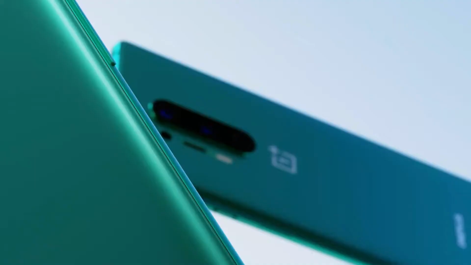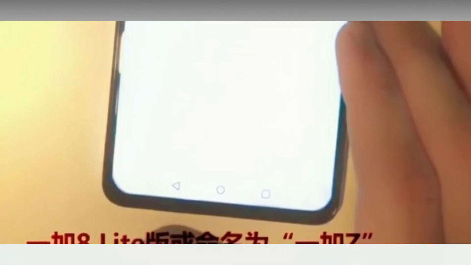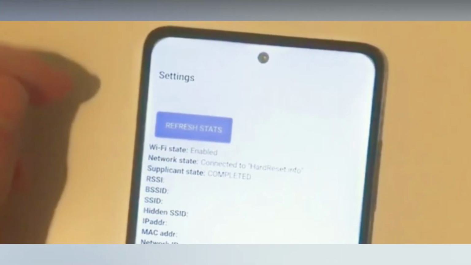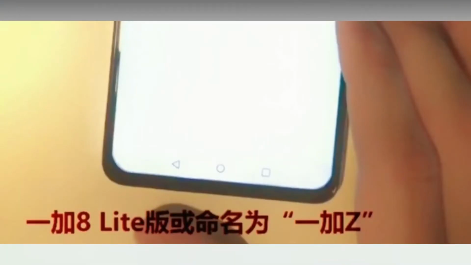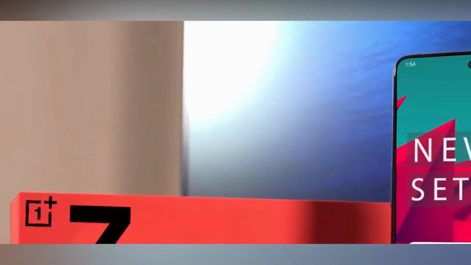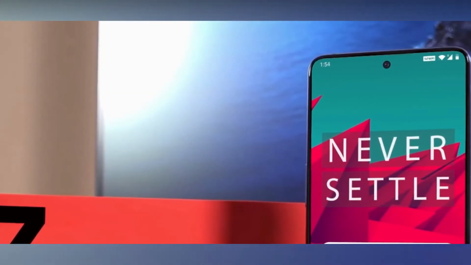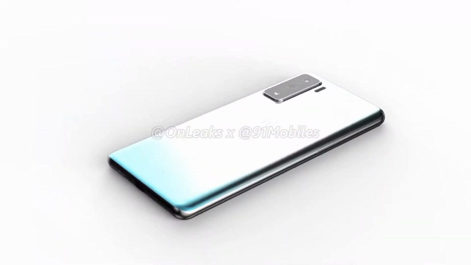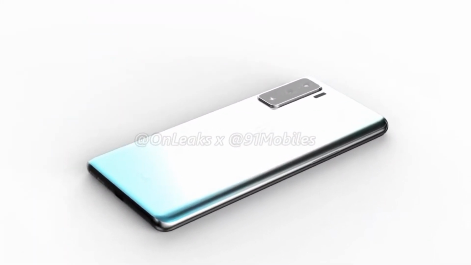And here we also have a live hands-on image of OnePlus Z coming straight from China. It is showing that the phone will surely have the center punch hole selfie camera, and looking at the bezels, these are really thick. There are many other mid-range smartphones out there in the market with almost no bezels, but OnePlus is making this OnePlus Z look a bit ugly by implementing these thick bezels. At the rear side we have the rectangular shaped triple camera module.